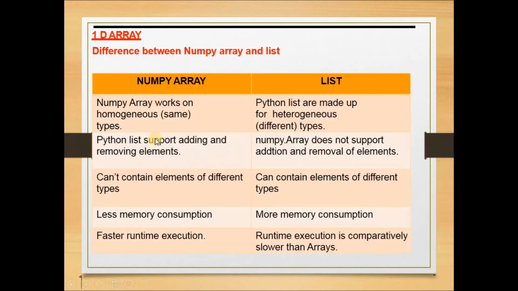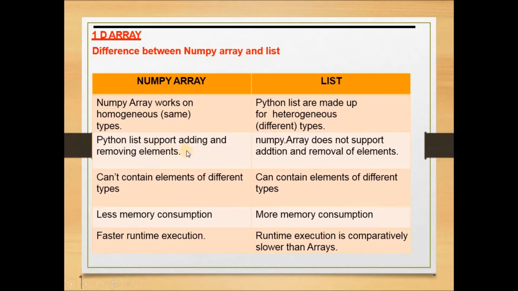Now, the difference between a numpy array and a list. A numpy array works on homogeneous types, meaning you have to store the same type of data in the array. In a Python list, you can store different types of data: numbers, characters, strings, and floating point numbers, all in a single list. But in a numpy array you can store only the same type of data.